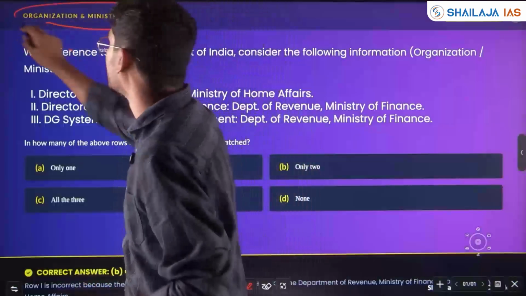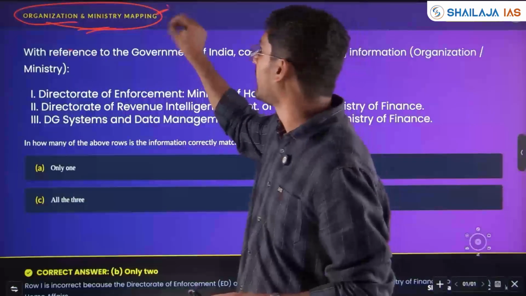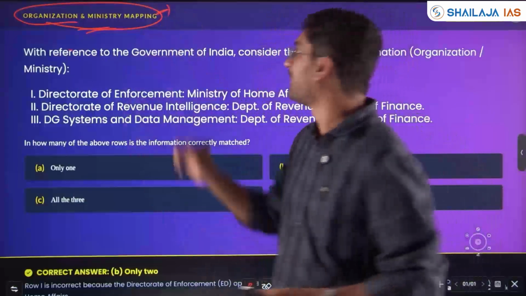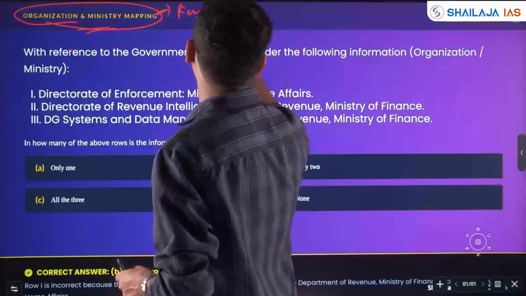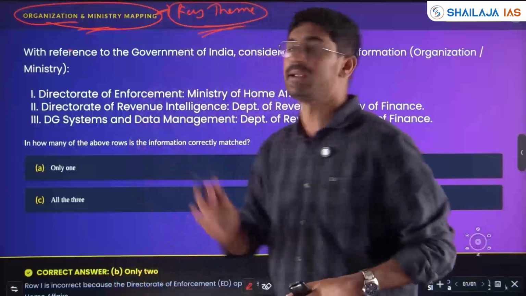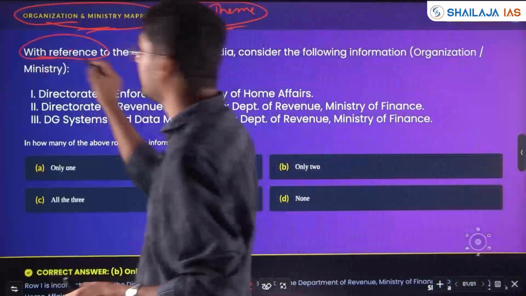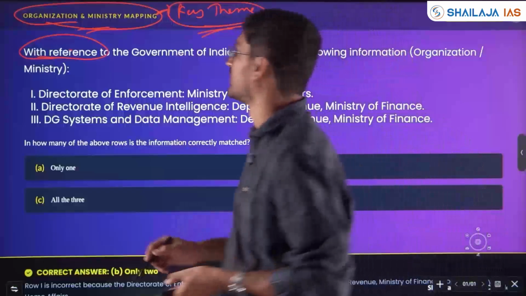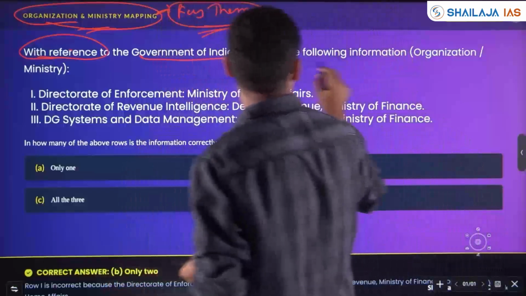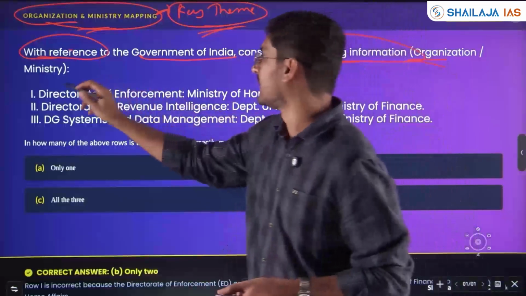Organization and ministry mapping. Already I told you in the orientation of the economic class, organization and ministry mapping is a key theme asked in UPSC. Key theme, sir and ma'am, key theme. So make sure you know, with respect to industries, what functions are being conducted by which departments and which ministries. With reference to Government of India, the question gives the following information: organization and ministry.